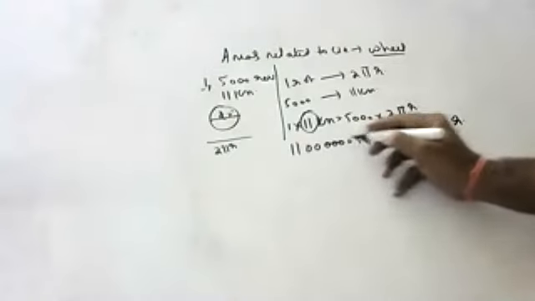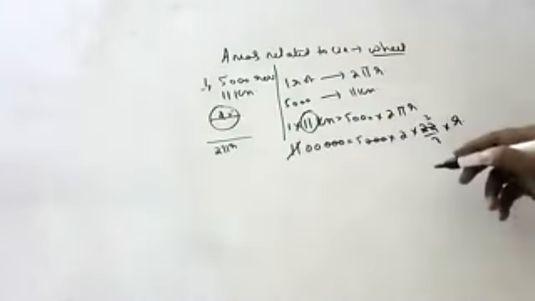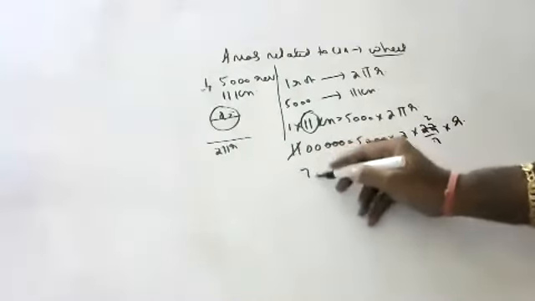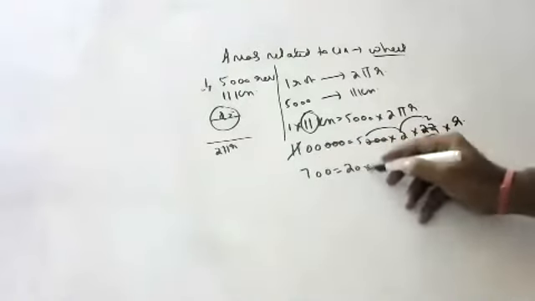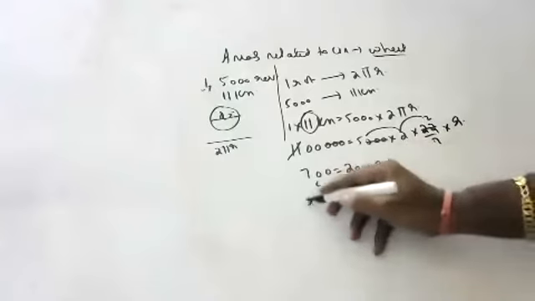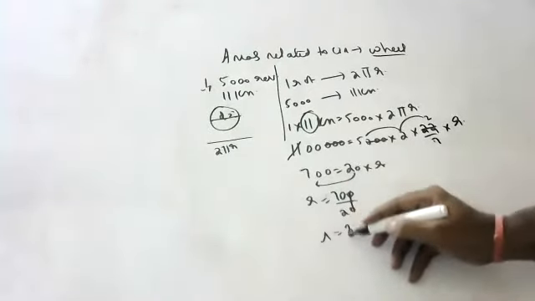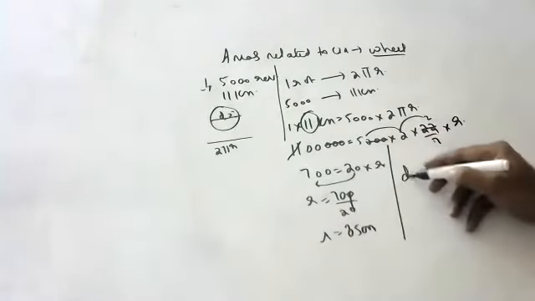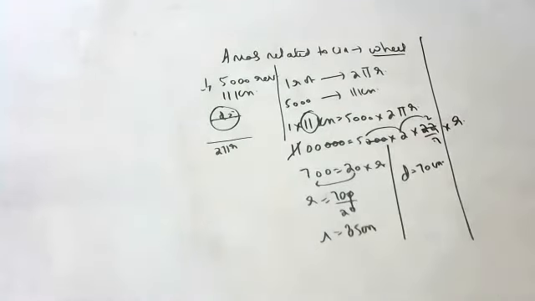So three zeros cancel, children. Please check here, 11 twos are 22. The 7 goes up, 700 is equal to 5 twos are 10, 10 twos are 20, 20 into r. 20 goes down. r is equal to 700 by 20. So radius is equal to 35 centimeters. If radius is 35 centimeters, diameter of the wheel is 70 centimeters. This is how we have to proceed with the sum.